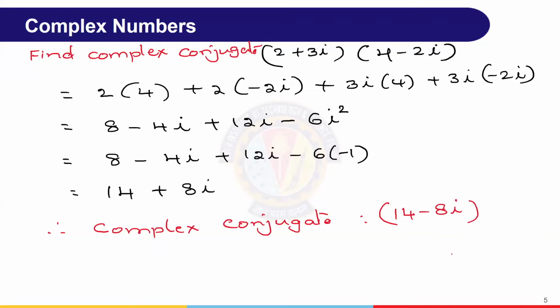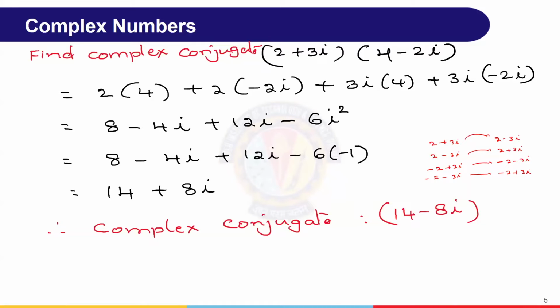Again I repeat, complex conjugate means: suppose 2 plus 3i is there, its complex conjugate is 2 minus 3i. Suppose 2 minus 3i is there, its complex conjugate is 2 plus 3i. Suppose minus 2 plus 3i is there, only the sign in between varies, minus 3i. Suppose minus 2 minus 3i is there, then it becomes minus 2 plus 3i. These are the corresponding complex conjugates.